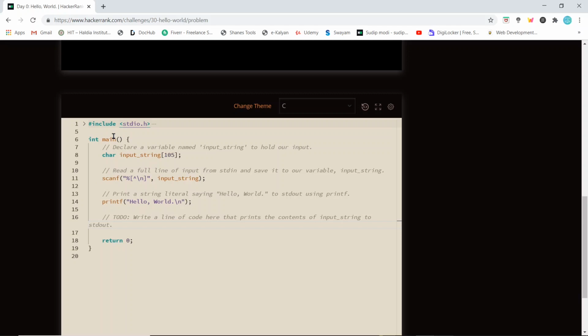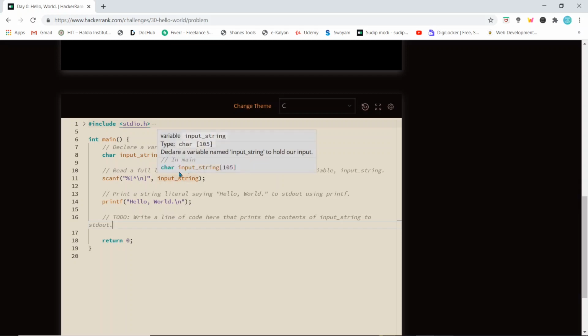So we start with the main function, and the main function's return type is integer. These double slashes are used to write comments. Whenever you are writing a program, it is preferable that you write comments on what you are doing, what you have done, for future developers to see and understand what you've written.